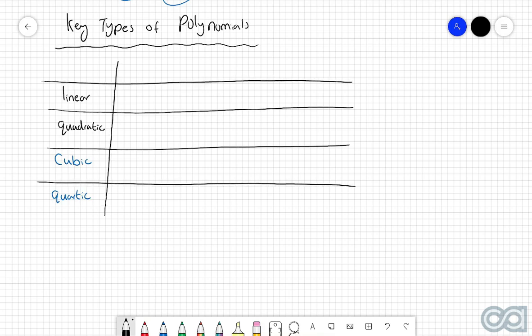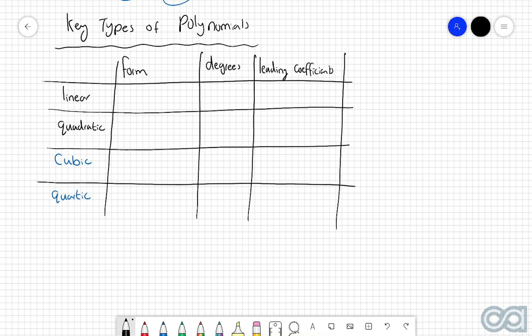The first thing we're going to look at is the general form for each of these polynomials. Then we're going to have a look at their degrees. Then we're going to quickly define the leading coefficients. And then finally, the constant terms.